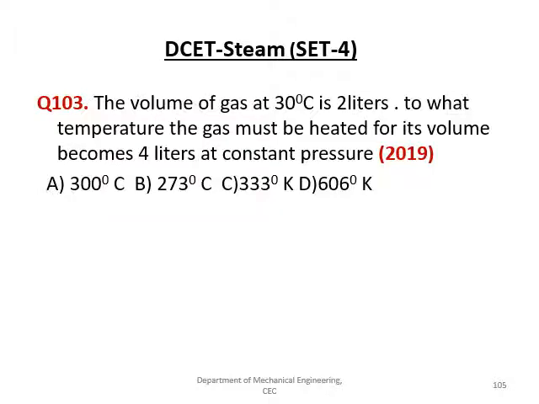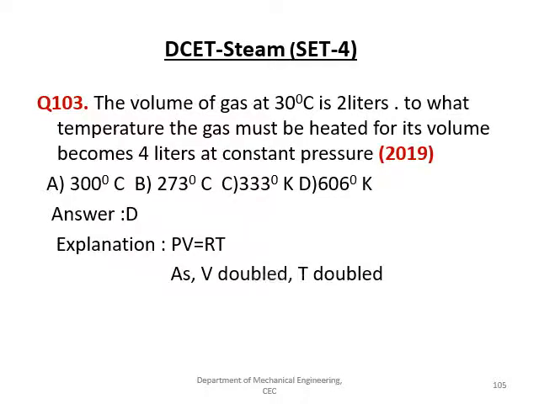And the right answer is D, 606, because we have the ideal gas equation, PV is equal to RT. As V is doubled, temperature is also doubled, because V is directly proportional to temperature. There is a relation between volume and temperature; they are directly proportional.